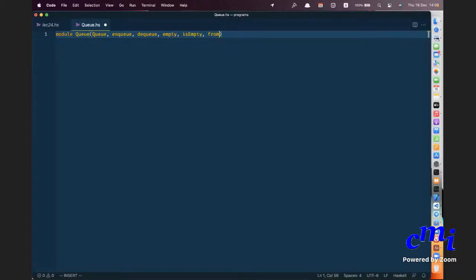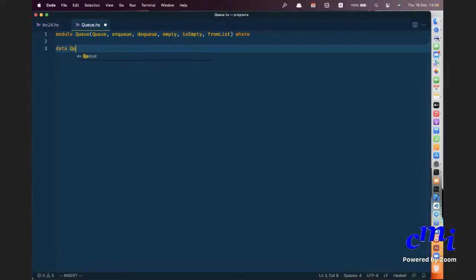Maybe you want a method to create a queue from a list, so you call it fromList, where data Queue a is nothing but Queue listing, deriving Queue.